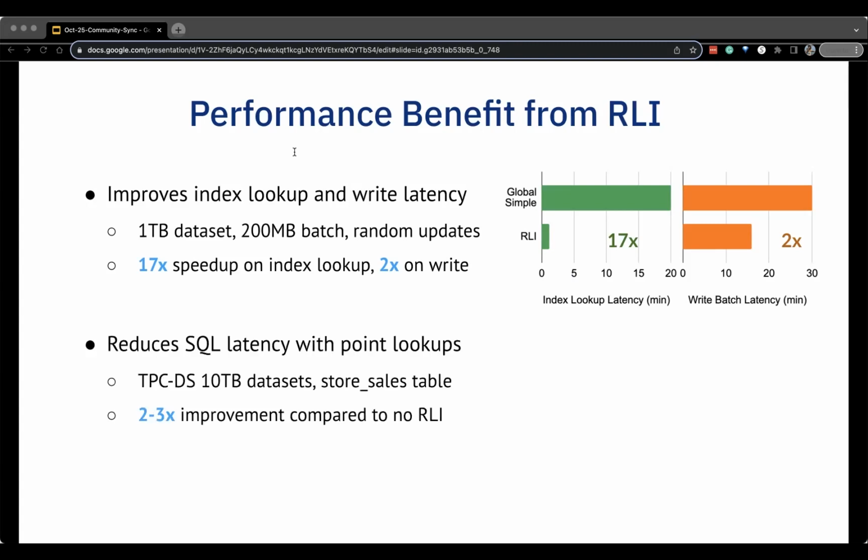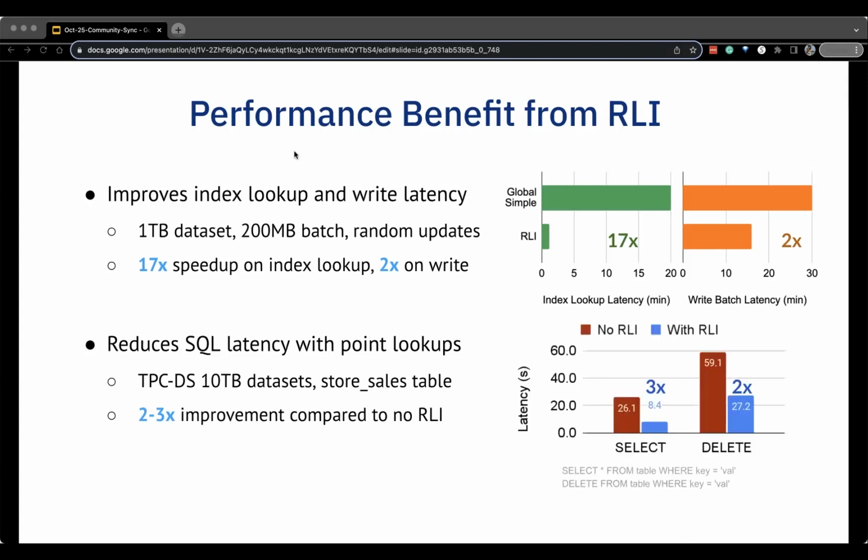Next, we measure how the record level index improves SQL latency with point lookups. We use the store sales table in the TPC-DS 10 terabyte dataset, and we ran two types of queries: a select star for a particular record key value and a delete operation for a particular record key value. By using the record level index for filtering, we see about a 2 to 3x improvement compared to without the record level index, so no RLI. This shows how the record level index can give a great performance benefit.